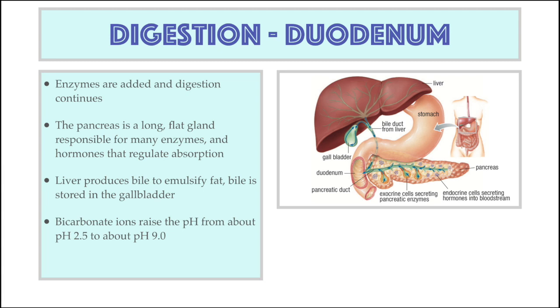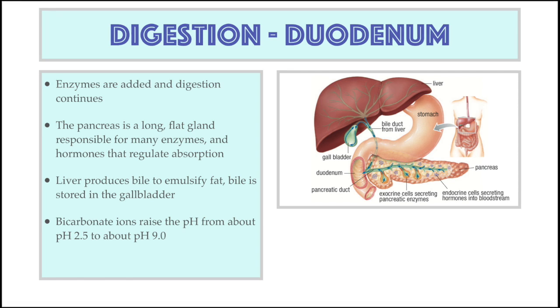When chyme enters the duodenum, prosecretin converts into its active form, secretin. Secretin is a hormone that stimulates the liver to secrete enzymes, bicarbonate ions, and bile. The neutralizing bicarbonate ions raise the pH of the intestines from about 2.5 to about 9.